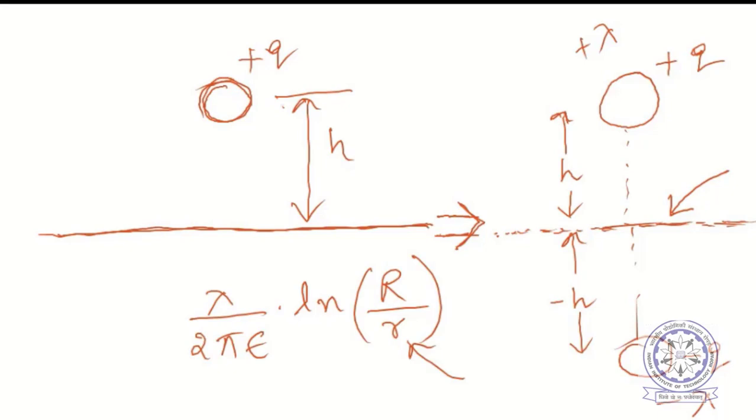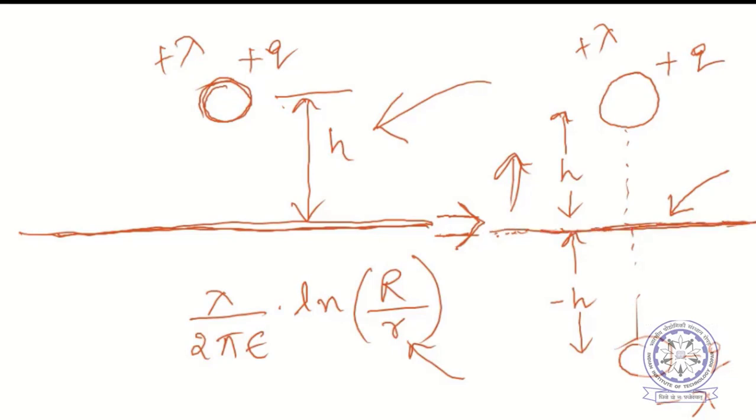So the situation above this plane, in the positive quadrant of distances, say positive h, is exactly similar to the situation in this case, where there is a line charge plus lambda above a conducting surface here. Since this potential is zero, this is an equipotential surface with V equals 0. So this exactly replicates this system.